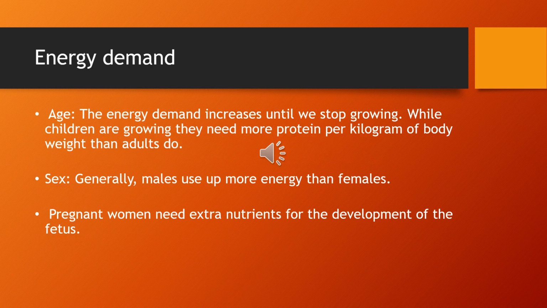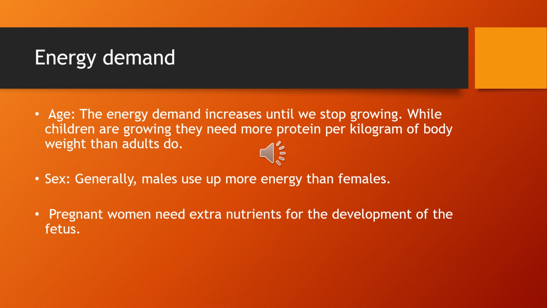According to age, the energy demand increases until we stop growing. While children are growing, they need more protein per kilogram of body weight than adults do. According to sex, generally males use up more energy than females, and a pregnant woman needs extra nutrients for the development of the fetus. Fetus is the unborn baby.